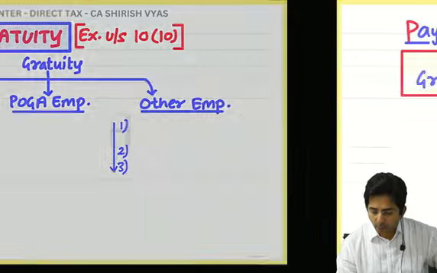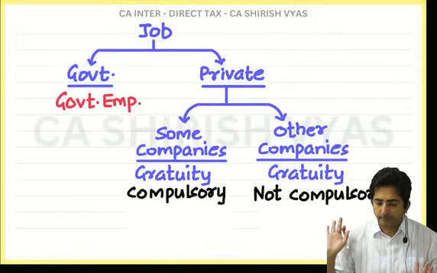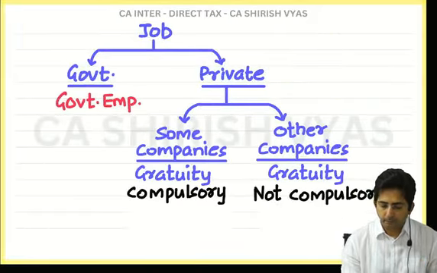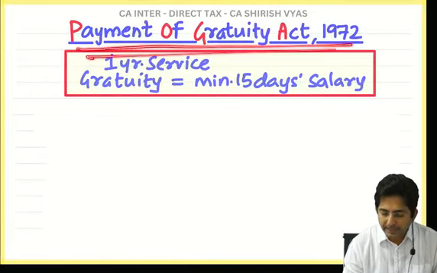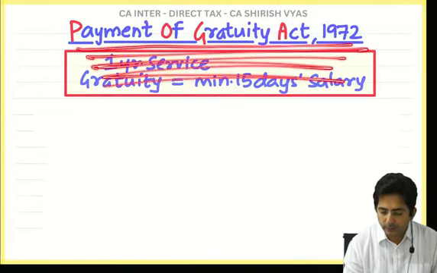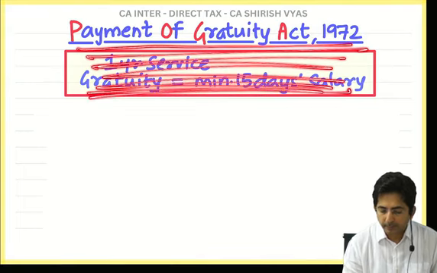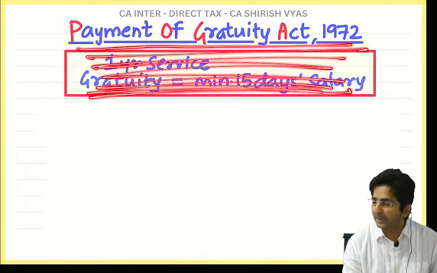So look, for this I have kept one chart ready. But wait, before that, what is the full form of POGA, do you know? Look, Payment of Gratuity Act 1972. Just read the full form, okay? Payment of Gratuity Act 1972. That is called POGA, P-O-G-A. Payment of Gratuity Act 1972.